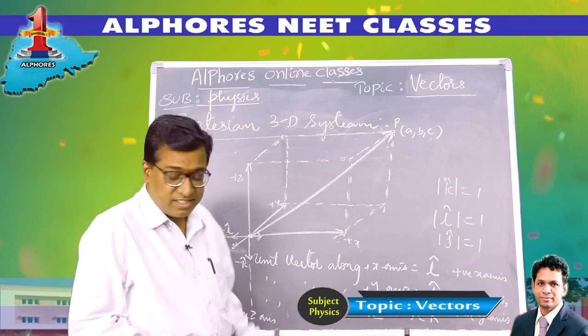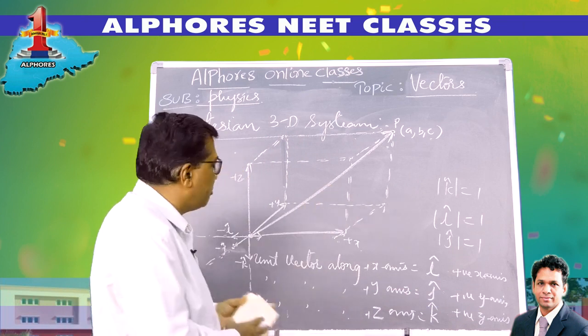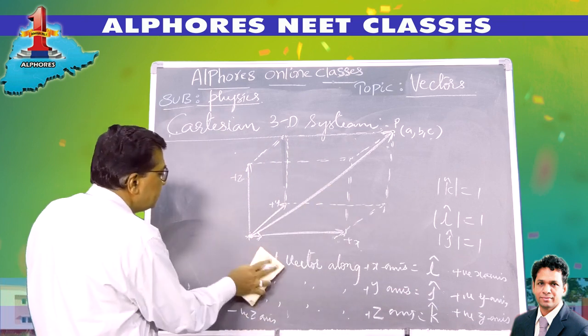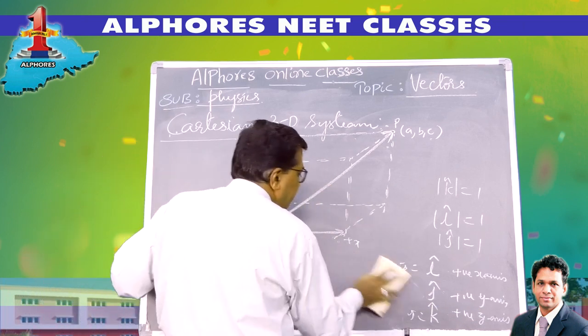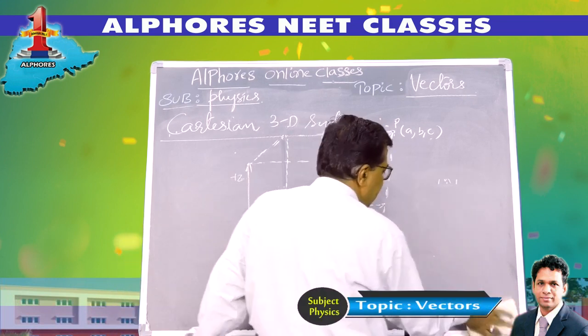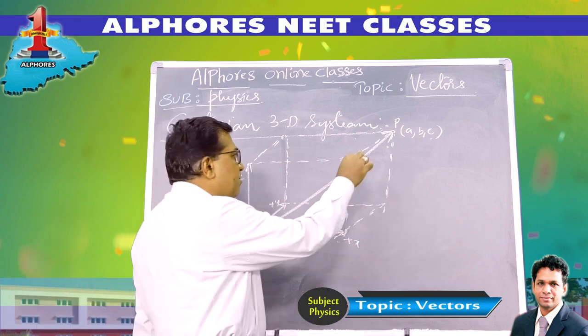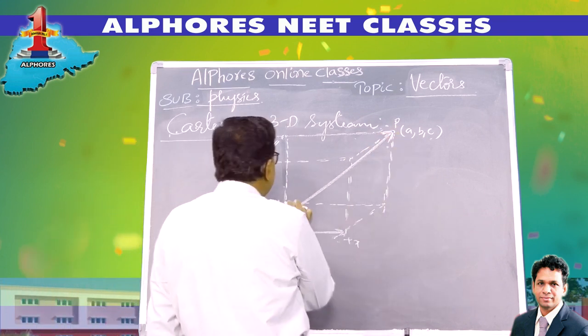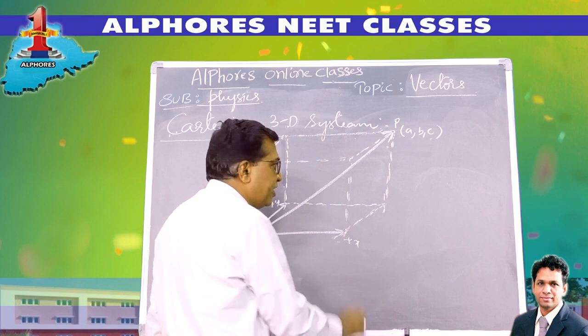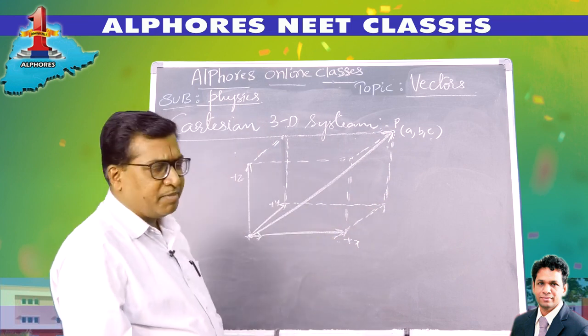Next, let us write down the equation for the position vector. Consider a point P with coordinates a, b, c in this three-dimensional Cartesian frame.